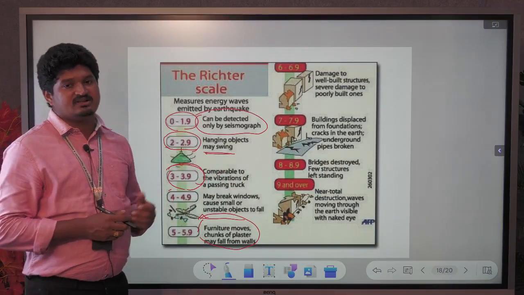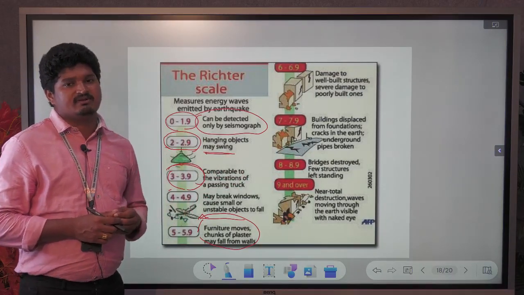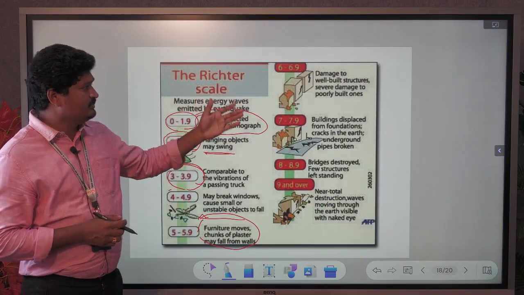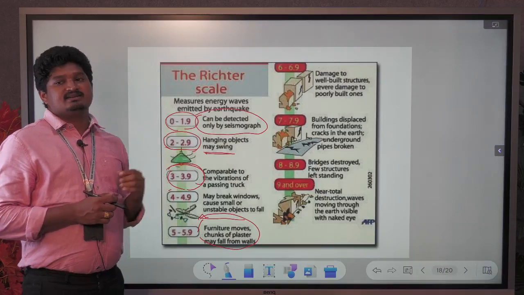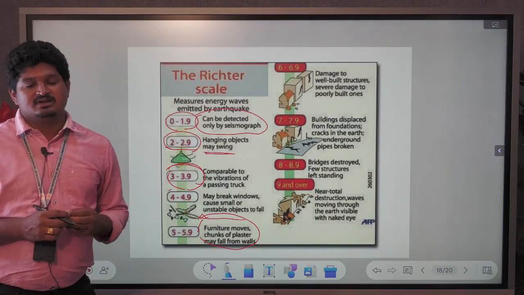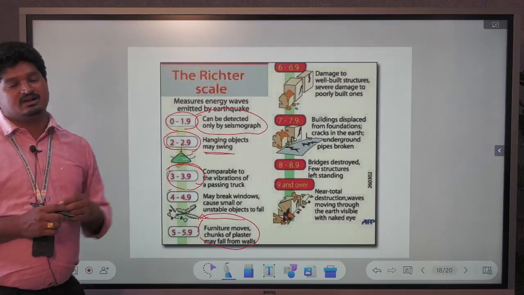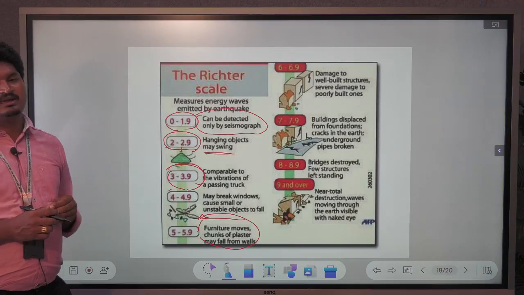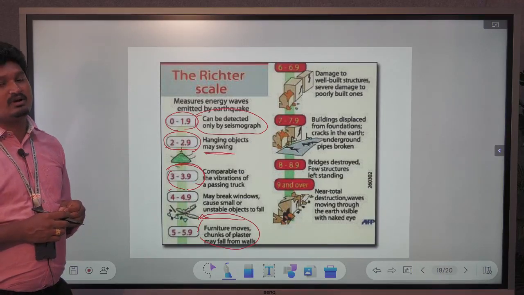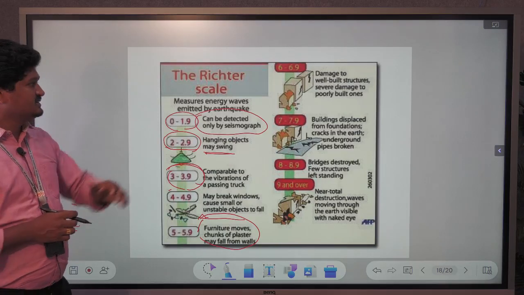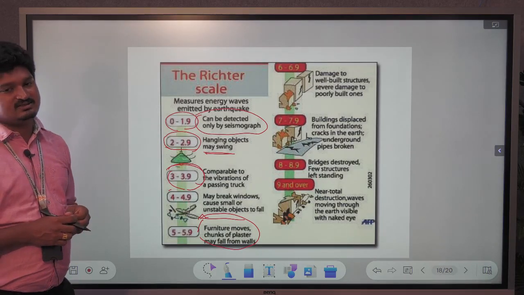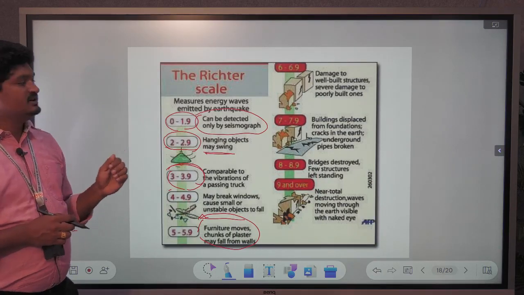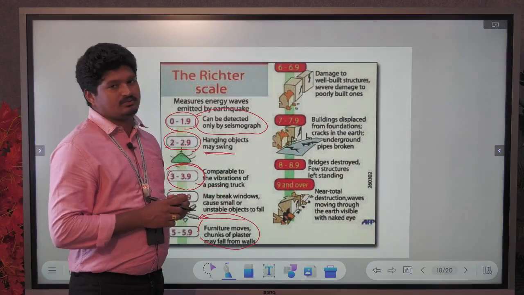Recently, Turkey was affected by earthquakes with magnitude levels of more than 6. On the Richter intensity scale, more than 6 means definitely the buildings and the entire transportation network will be damaged, and a great economic loss will be identified. So this is about the Richter intensity scale. Based on it, more than 6 means major damage will occur.